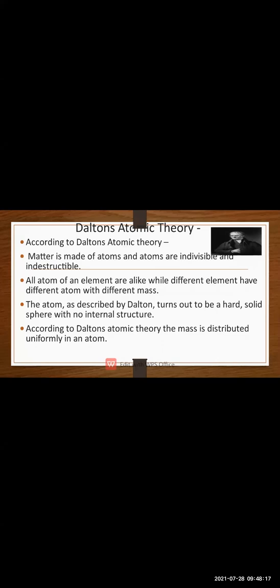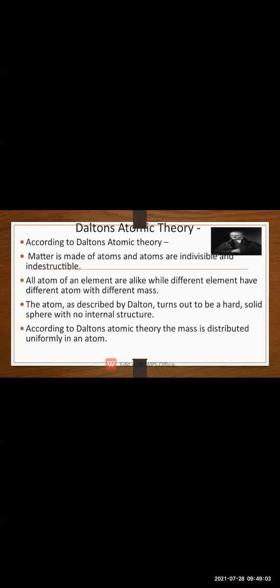तो for example आपने water देखा होगा, water में 2 atoms of hydrogen is required and 1 atom of oxygen is required for the combination to form the compound. So the elements can be alike, or the elements can be different also with different mass. तो यहाँ पे hydrogen and hydrogen के दो atoms, they both are alike, but oxygen is different.